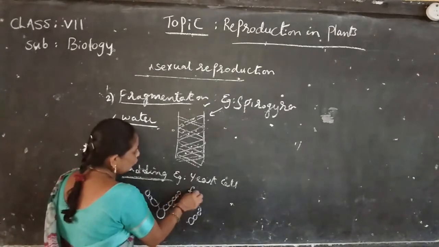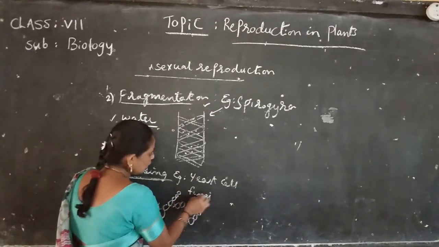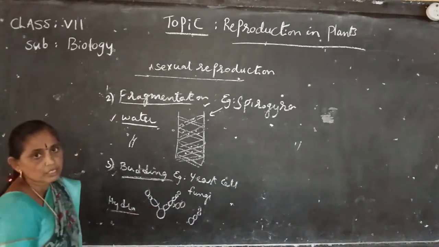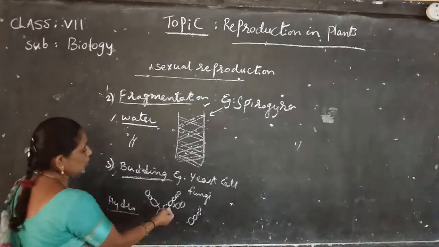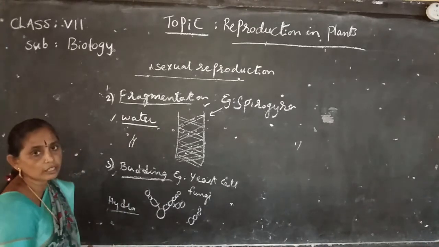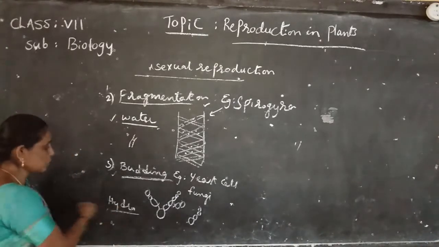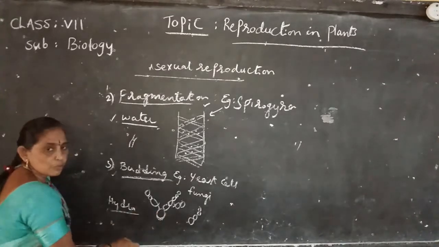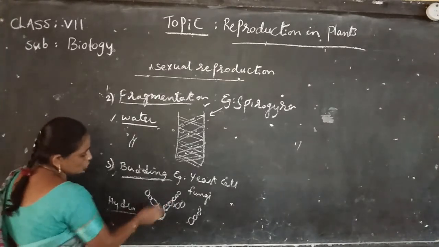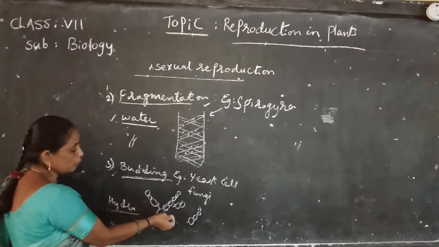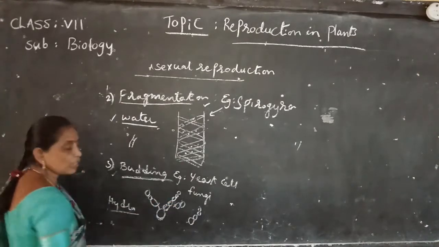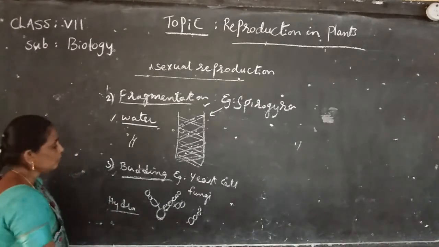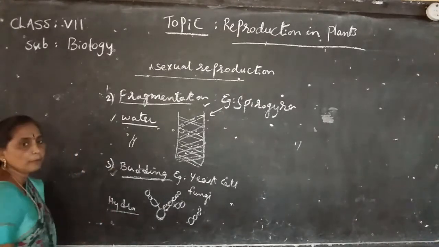Yeast is a fungus. The formation of buds by an organism to reproduce is called budding, for example yeast and hydra. Yeast produces small bud-like structures. When matured, the buds divide from the parent organism and develop into individuals. This process is called budding.